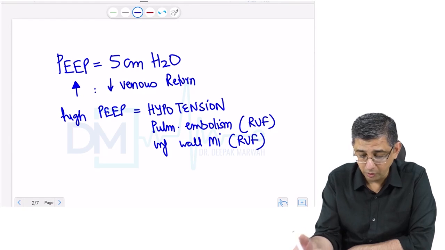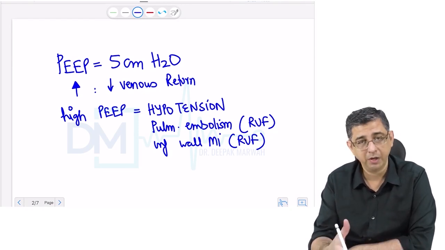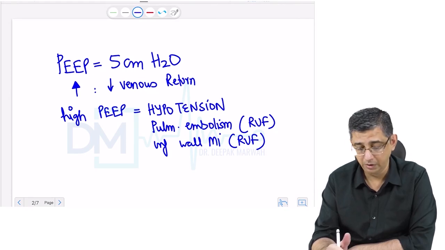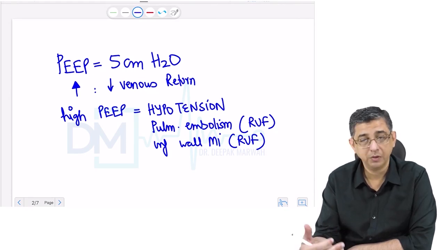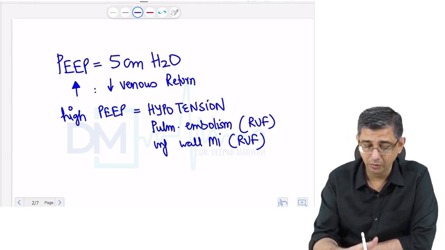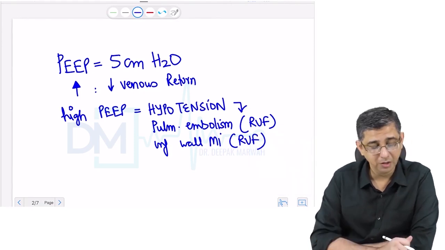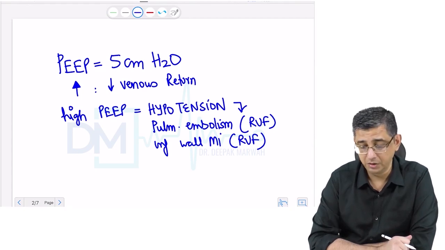In these people, because blood pressure is already lower, if you keep the PEEP on the higher side, it will worsen these patients. So PEEP should be kept at about 3 to 5 centimeters of water and is not to be kept on the higher side, especially in persons with hypotension. In fact, you might have to keep it on the lower side in people with hypotension. Examples of those conditions are pulmonary embolism and inferior wall myocardial infarction.